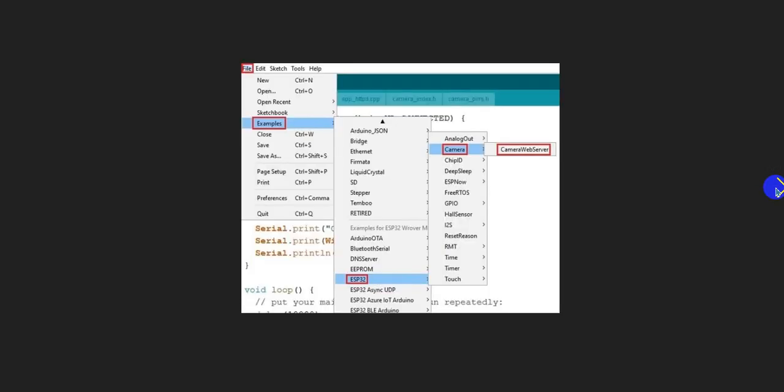Now you can see, for uploading this code I have used Arduino, and I have used the default sketch for the smart doorbell. Here you can see I have used the camera web server.